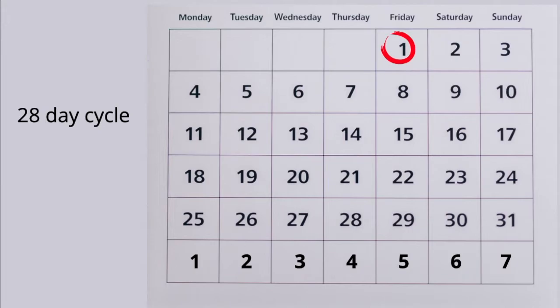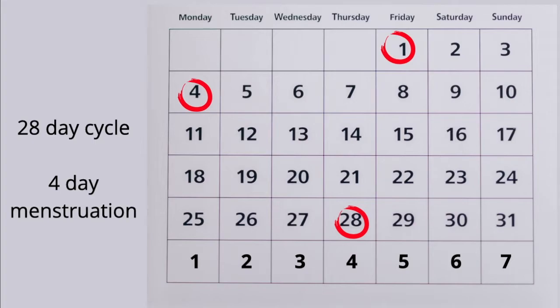But first, let's recap what we've done before. Let's say you have a 28-day cycle. This is day 1. When will the next period start? 28. So that means this is a 28-day cycle. And let's say this person has a 4-day menstruation. Then you now count: I'm bleeding today, I'm bleeding tomorrow, I'm bleeding on Sunday, I'm bleeding on Monday, but my bleeding stops on Monday. So that will make this a 28-day cycle and a 4-day menstruation.